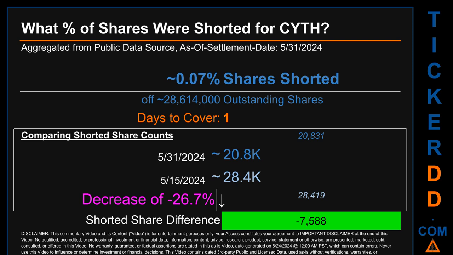When I compare the current 2-week period data snapshot against the previous period, ending in settlement date, May 15, 2024, I find that the current snapshot had roughly 7.6 thousand less shares shorted. This means that, compared to the previous snapshot, the current snapshot has a decrease of minus 26.7% of shorted shares.